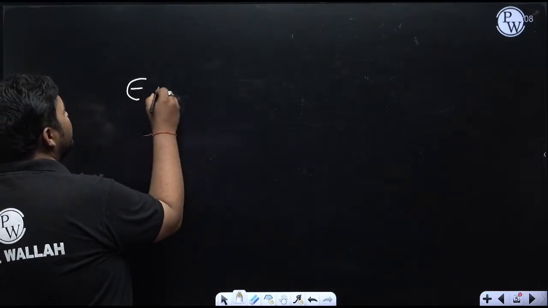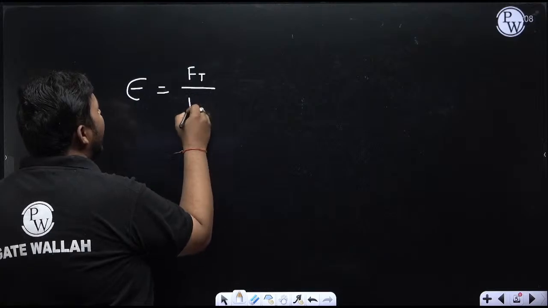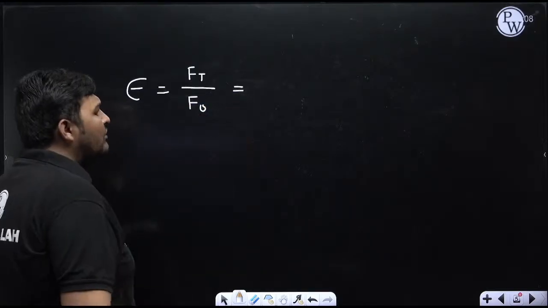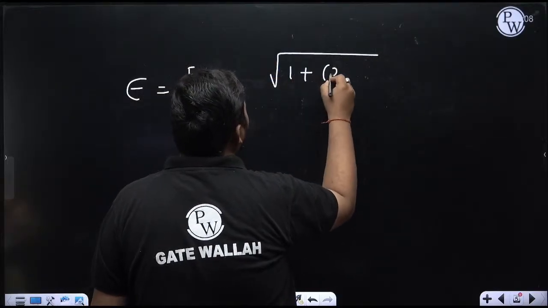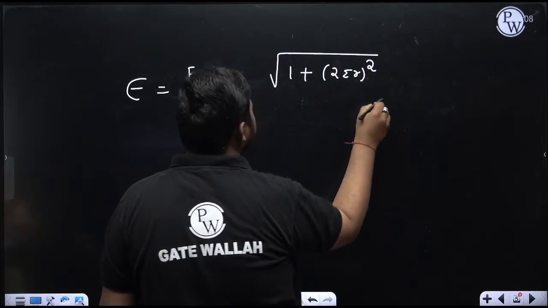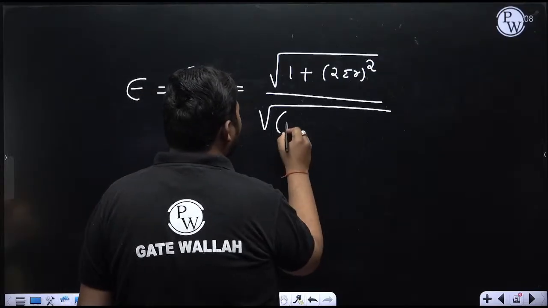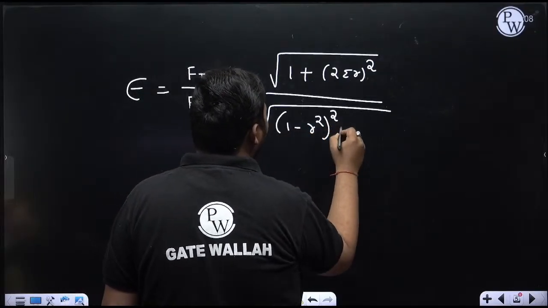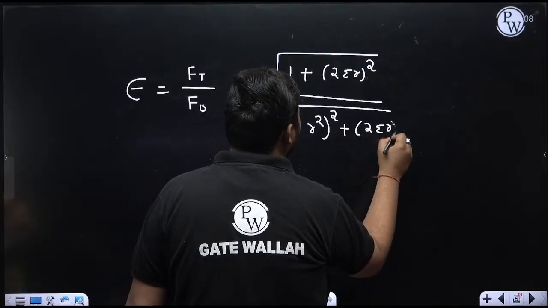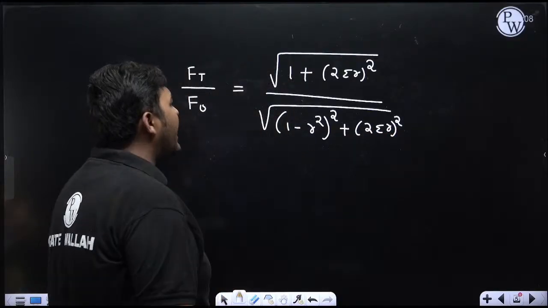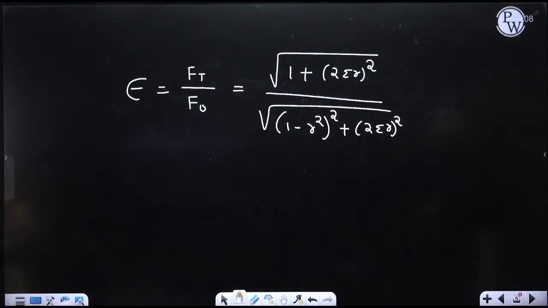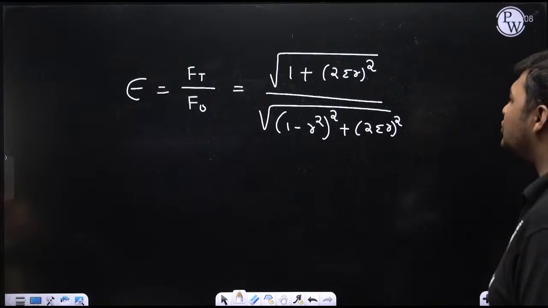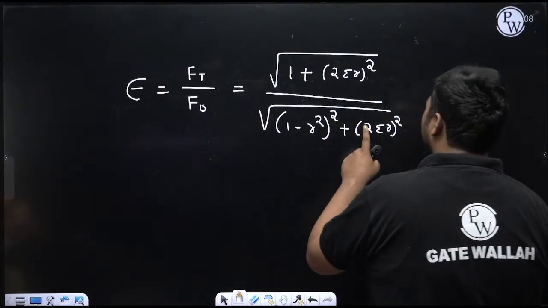But I am not going to derive that formula, because that is not important. Epsilon is Ft upon F naught. I am writing the formula, just remember it. The formula to calculate the transmissibility ratio epsilon is square root of 1 plus 2 zeta r whole square, upon square root of 1 minus r square whole square plus 2 zeta r whole square. You only need to understand what zeta and r are here.